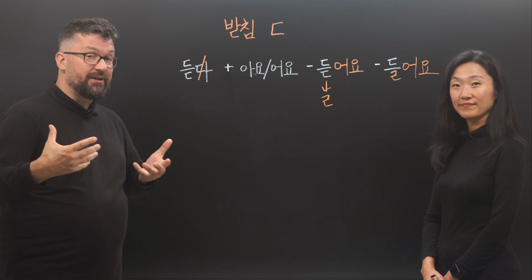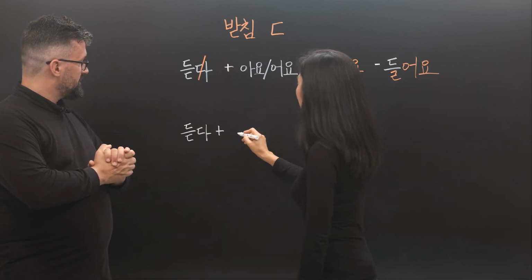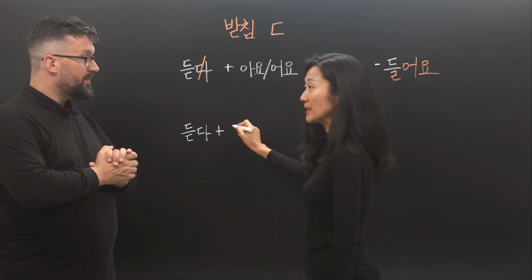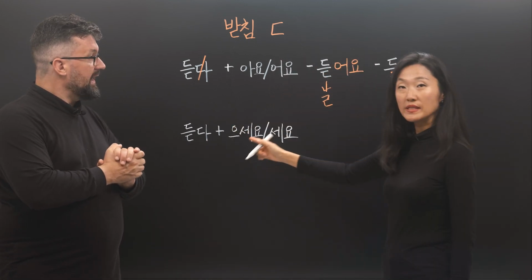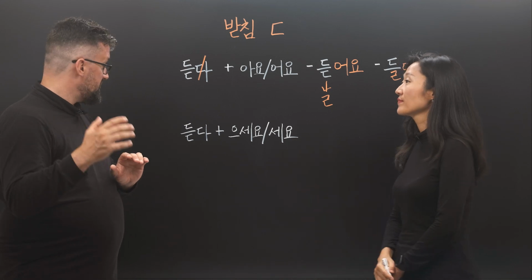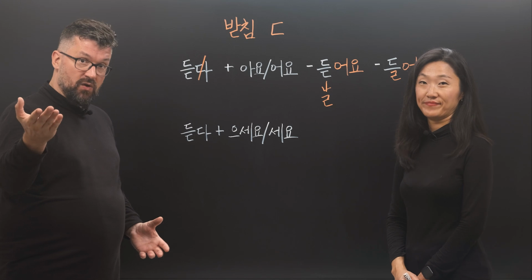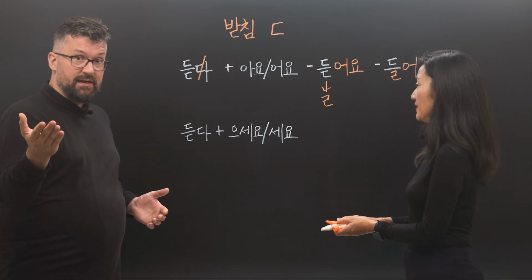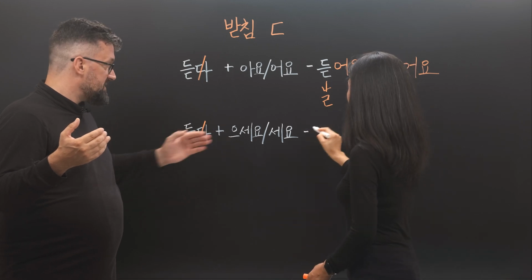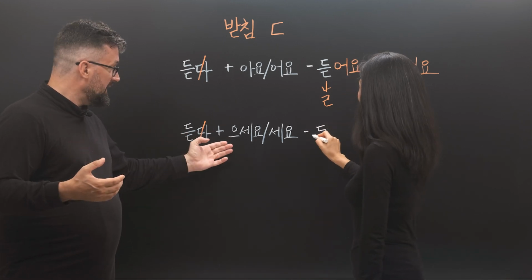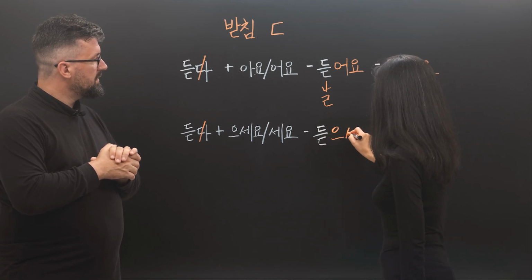How about the imperative? How about "listen"? The imperative is 으세요 or 세요. And it's 으세요 when there is a batchim. We have a batchim, batchim ㄷ. But because the ㄷ meets a vowel, so 듣 has a 받침, so 으세요.